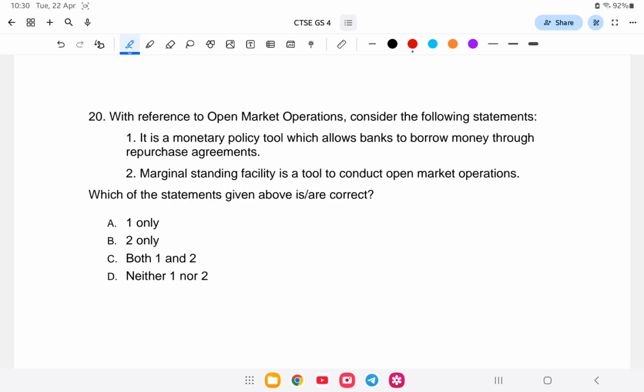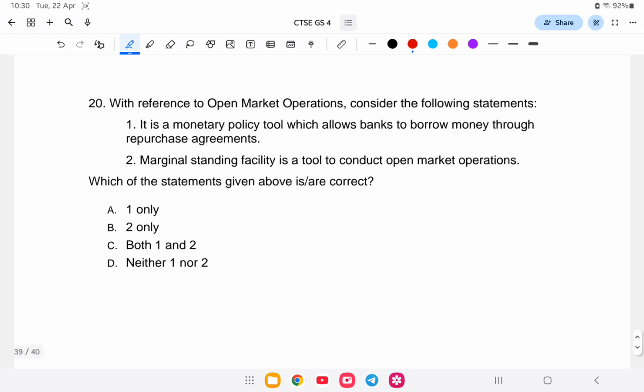In open market operation, the RBI, for example, regulates money in the market by reducing or increasing it. So it is not a tool that allows borrowing through repo; it is a quantitative way to increase or reduce the money supply. Marginal standing facility is not a way to conduct open market operation. So 1 and 2 are both wrong. So which of the following is correct? Option number D, that is neither 1 nor 2.